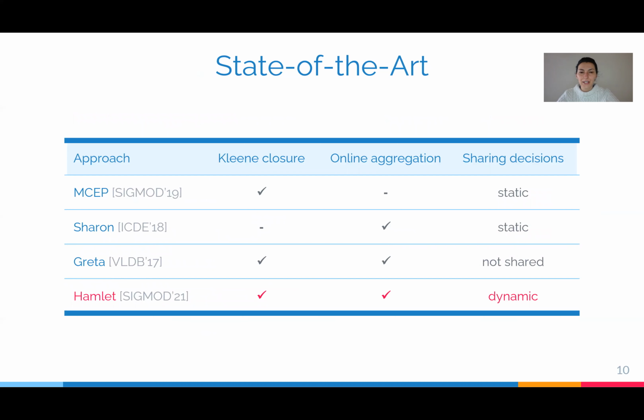State-of-the-art approaches fail to address all these challenges. Some of them do not support Kleene closure, therefore they cannot express event trends. Some of them do not define online aggregation, therefore they do not enable real-time execution. Usually their sharing decisions are static, therefore they miss sharing opportunities at runtime.